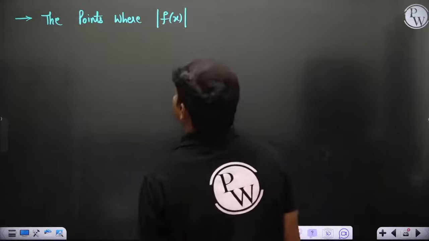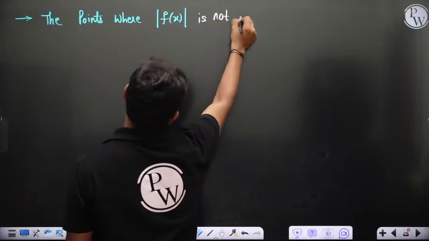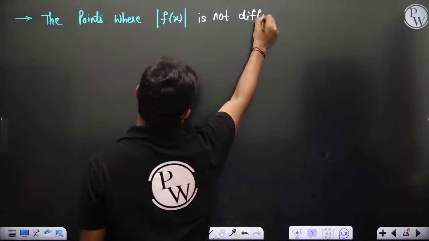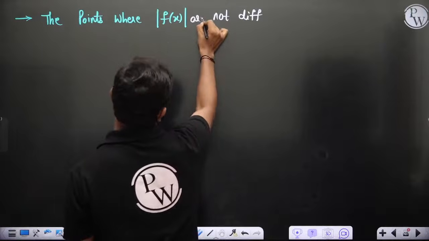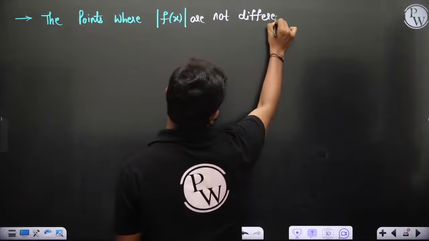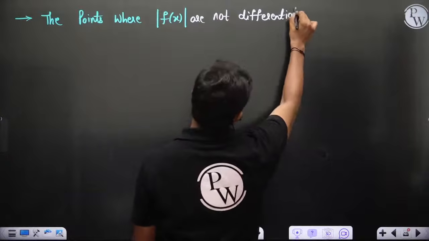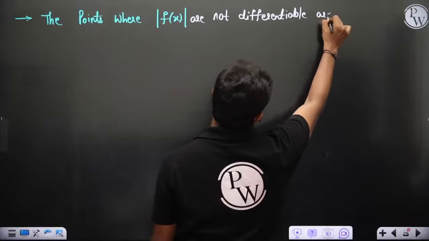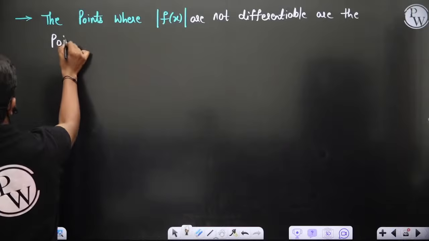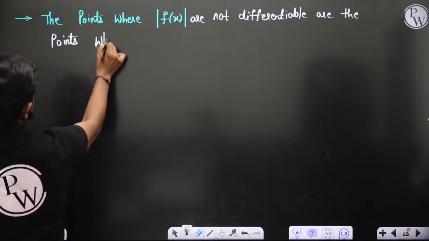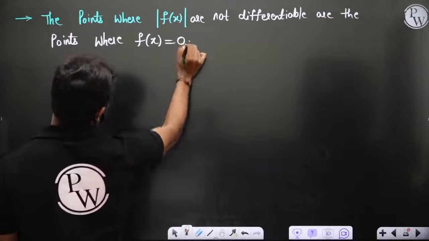So the points where mod f of x is not differentiable are the points where f of x is equal to 0, where f of x is equal to 0.